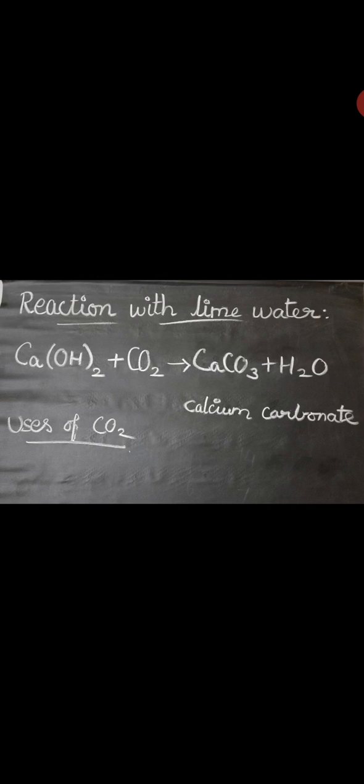Dry ice is used as a refrigerant. The gas is so cold that moisture in the air condenses on it, creating a dense fog, which is used in stage shows and movie effects. It is also used along with ammonia in the manufacture of fertilizers like urea. Carbon dioxide can also be used in the preservation of food grains, fruits, etc. So these are the uses of carbon dioxide.